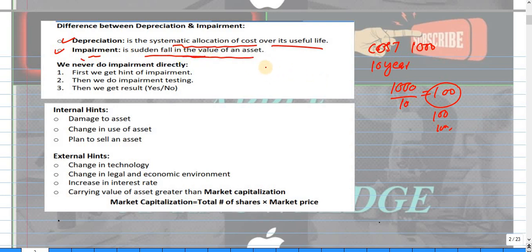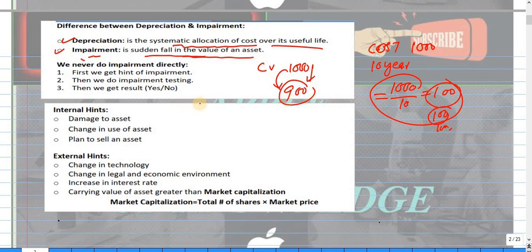Let's say the carrying value of the asset is 1000, and you get some hit from, let's say, a worse economic environment, then the asset goes down to 900. So this is not systematic, this is a sudden fall in value. When there's a sudden fall in value, we call this impairment. If we have a systematic allocation, then we call that depreciation. Clear?